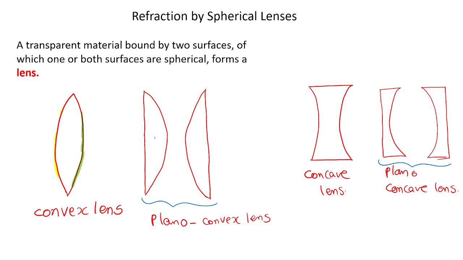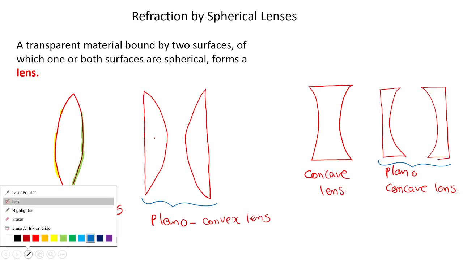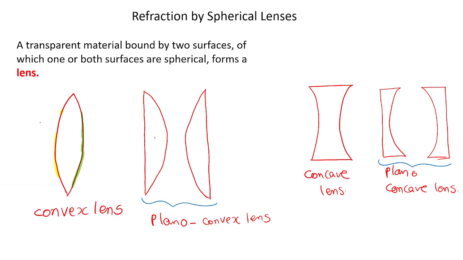There are two types of lenses, convex lens and concave lens. In a lens, is it reflection or refraction? Which one takes place in the case of a lens? No reflection. Refraction. For example, light enters like this. Will it go like this? No, it will not. There will not be any reflection. It is a transparent medium. Understood? It is glass. So no reflection, no coating is there. Completely transparent. Some kind of refraction takes place.